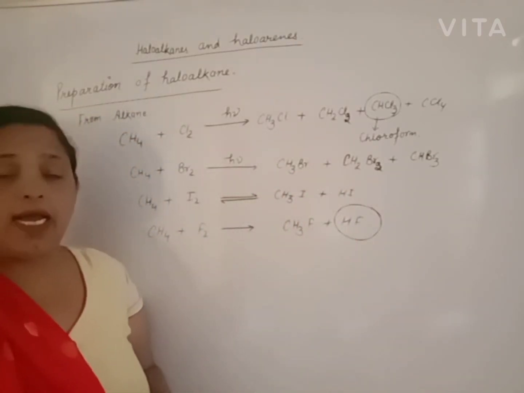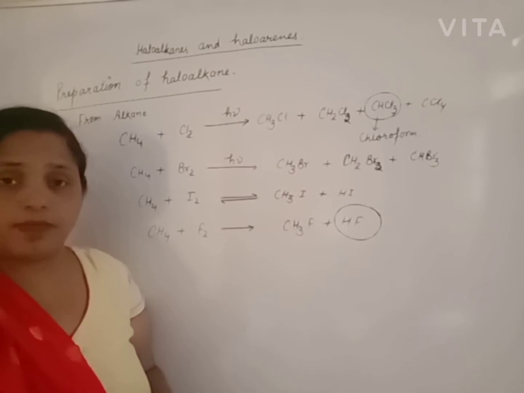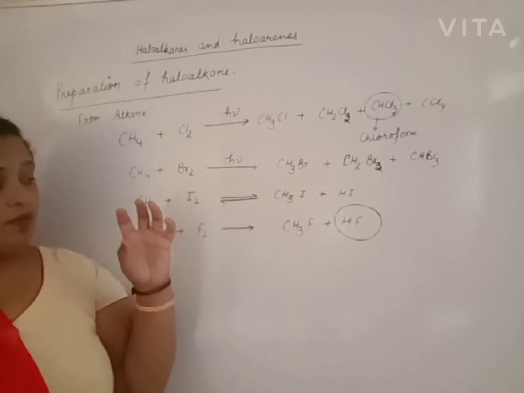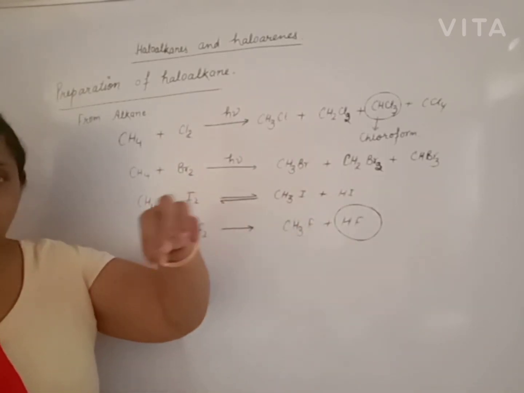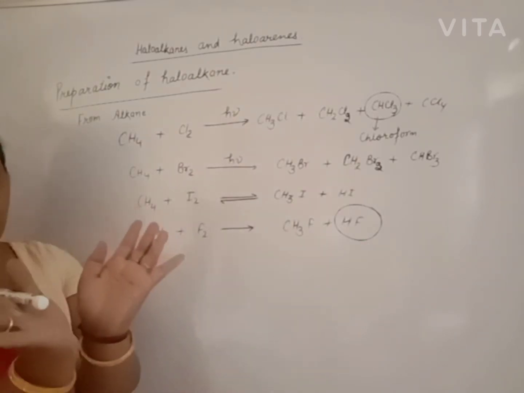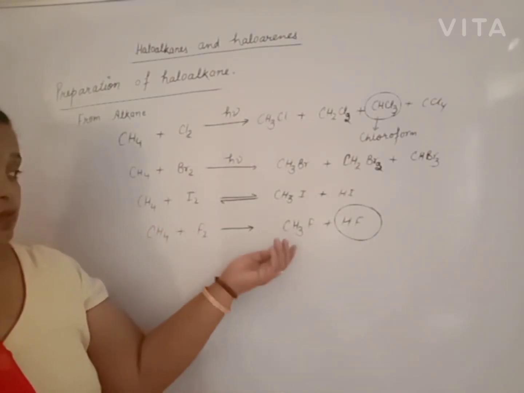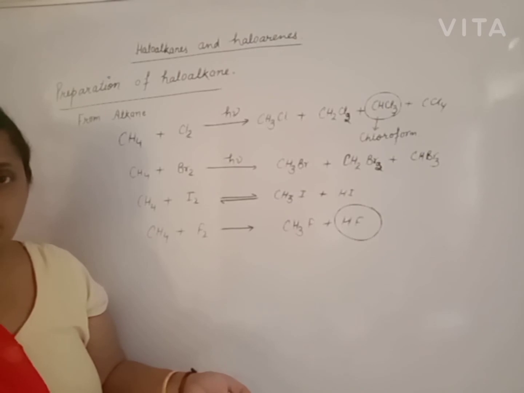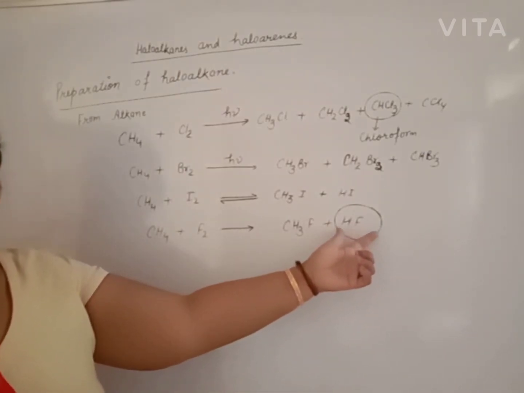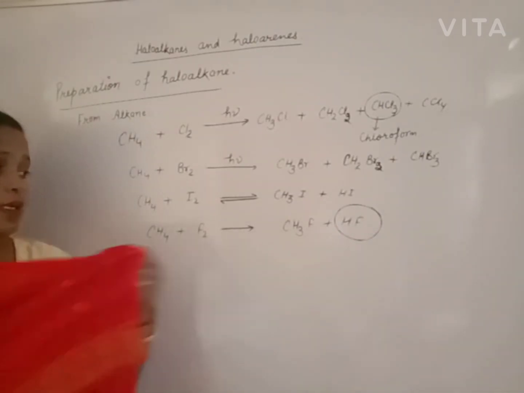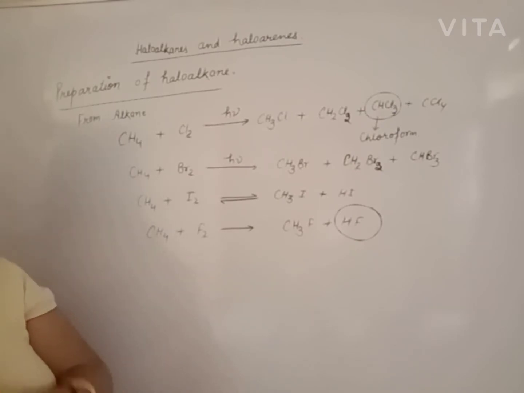It is highly explosive when it is formed in a glass tube. The glass tube will burst. So we can't obtain this directly due to the highly explosive nature of HF. Fluoroalkane can't be prepared by this method.